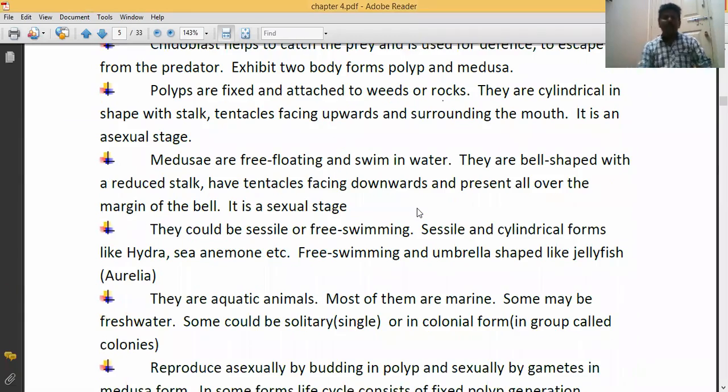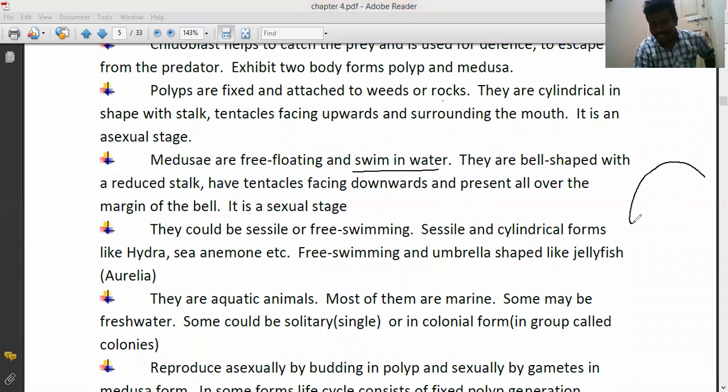Medusae are free floating in the water. They are bell-shaped structures like this. Here the mouth is present.